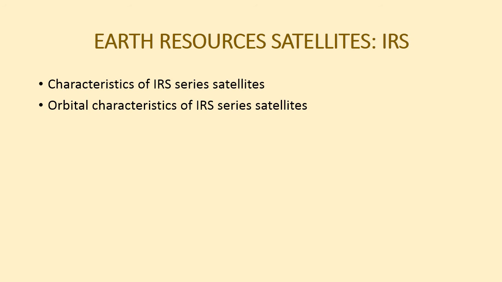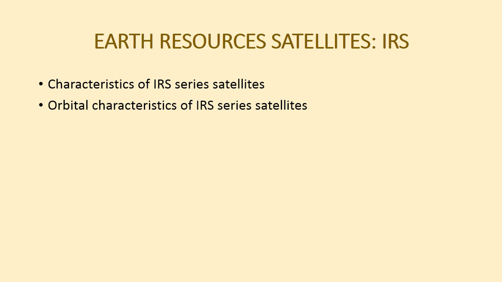Now let us see IRS 1D orbital characteristics. It is also polar sun synchronous satellite with 780 km altitude, inclination angle 98.53 degree, distance between adjacent traces 111.94, repetivity of LIS3 is around 25 days, for WIFS 3 days, and revisit of PAN sensor is 3 days.